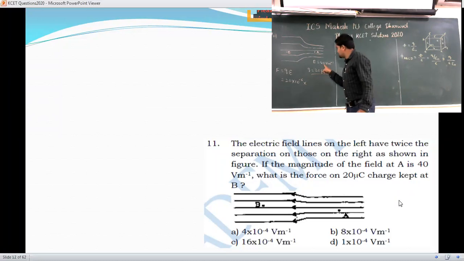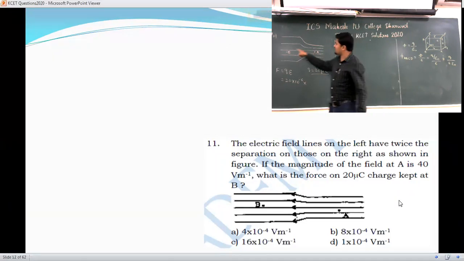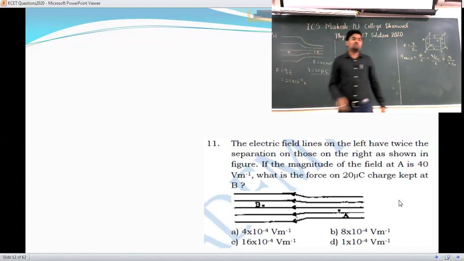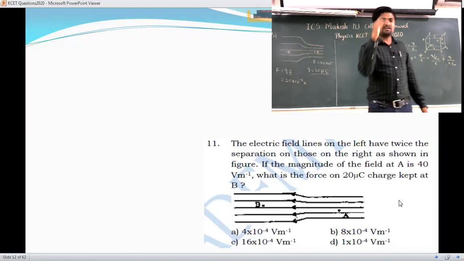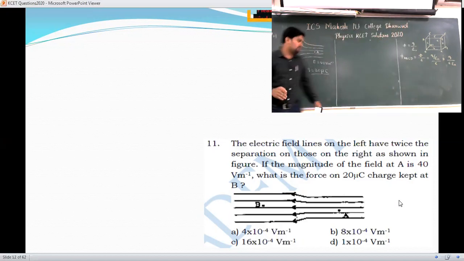You can't use the 40 there, because you have not kept the charge at A, instead you have kept the charge at B. That's why the value of the electric field there decreases by half. So instead of 40, you have to take 20 volt per meter.